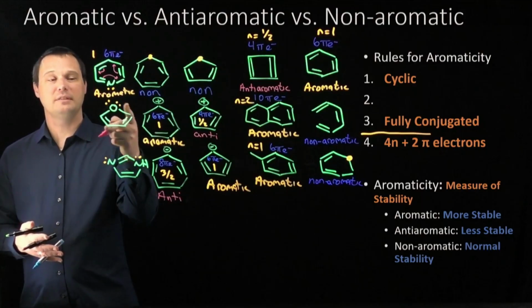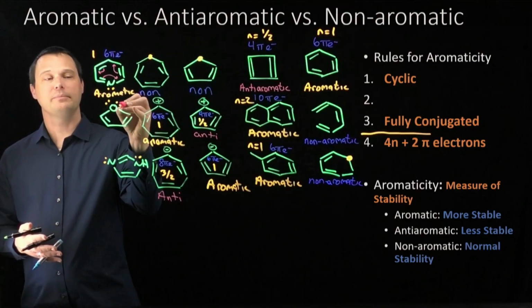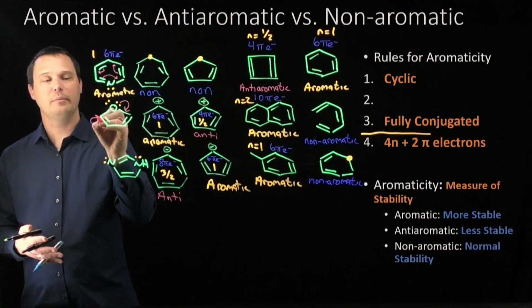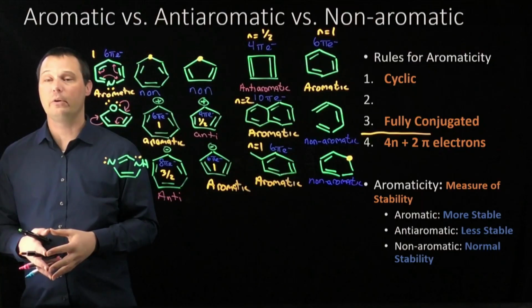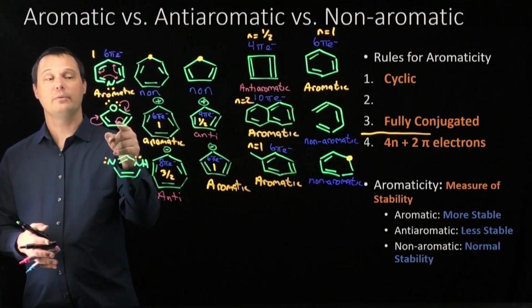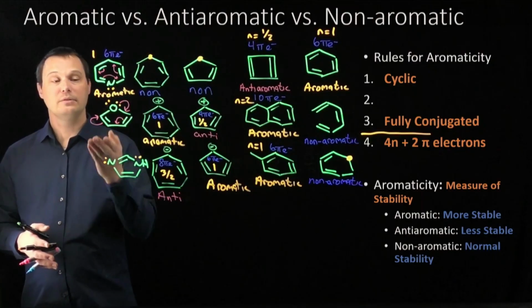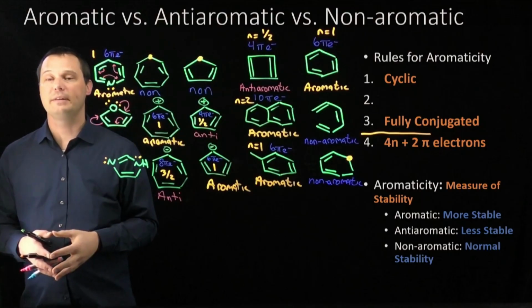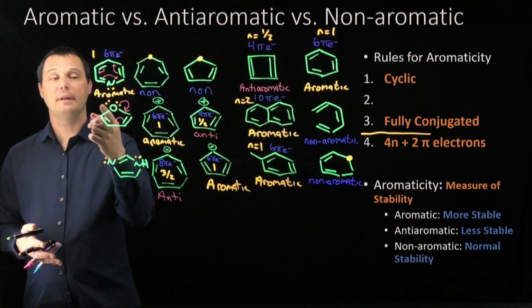I can draw a set of resonance arrows that touches every atom in the system. If I start with the oxygen lone pair, I can drop that down to form a pi bond, shift the double bond over, break the other double bond to put a lone pair negative charge on the final carbon. I couldn't have gotten to every atom in the ring without that lone pair on oxygen. So furan is fully conjugated because I used one of the lone pairs in resonance. But notice I only used one lone pair, not the other lone pair.